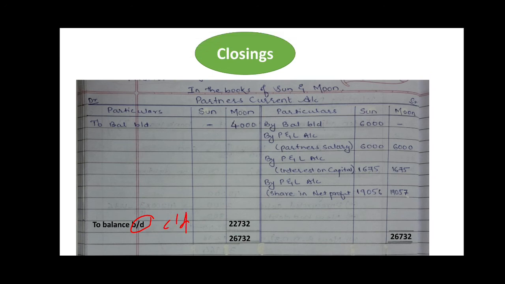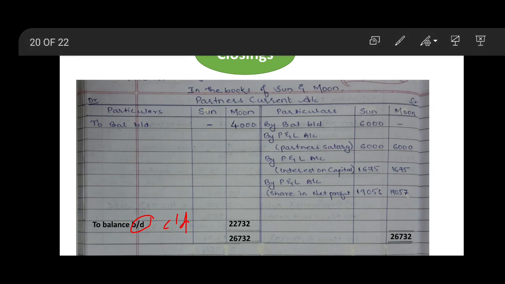In the same way, we will close son's column. Take the total of credit side, it is bigger, so it is nothing but 32,731. Transfer the same to the debit side of son's column, 32,731.